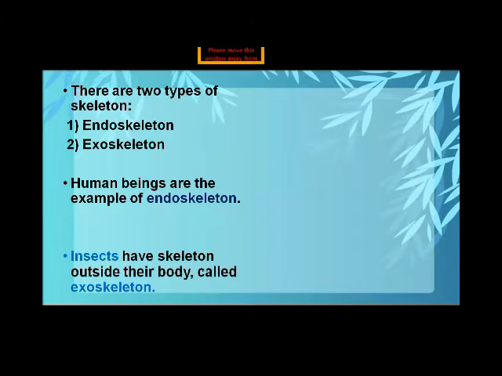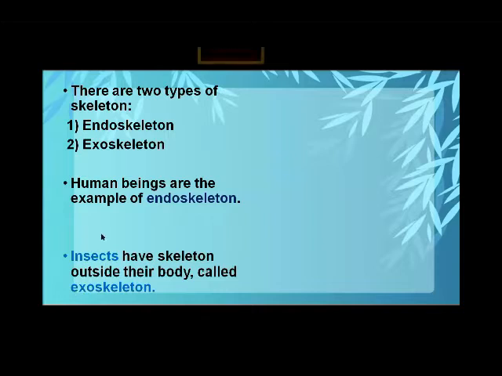Everyone can learn easily. Endo means inside the body. Okay? And exo means outside the body. Clear? Endoskeleton is inside the body, exoskeleton is outside the body. Clear? Human beings are an example of the endoskeleton. It means human beings have the skeleton inside their body.